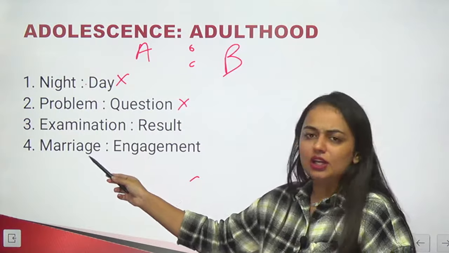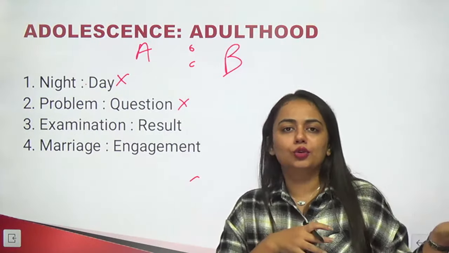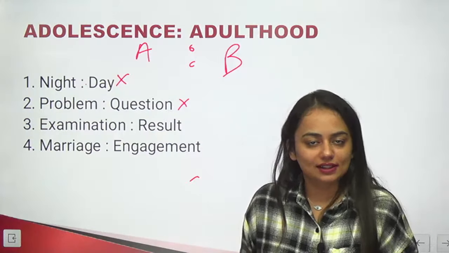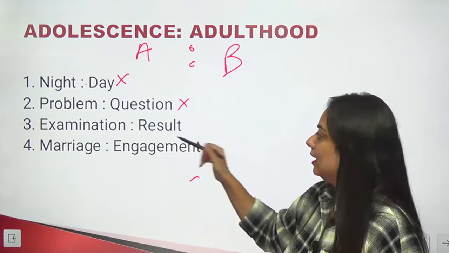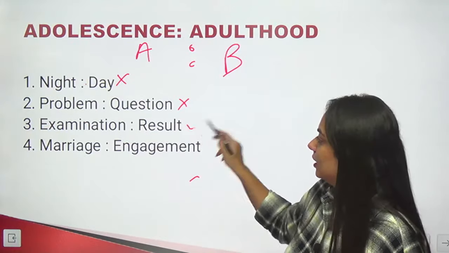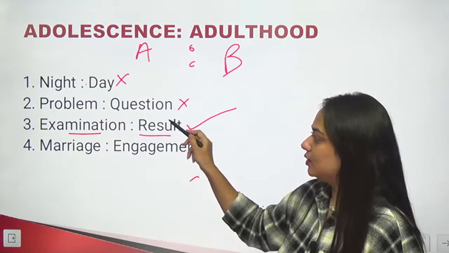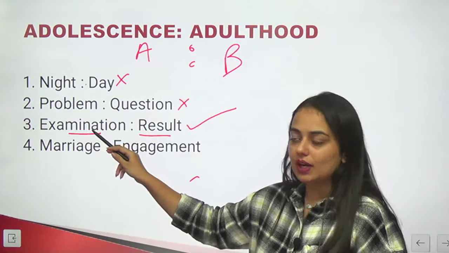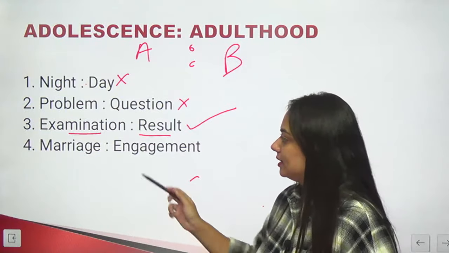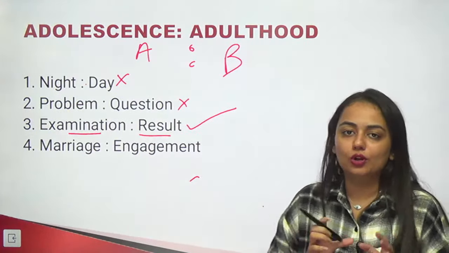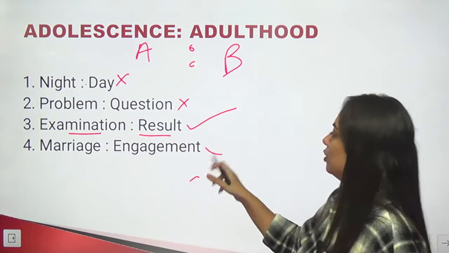Is the examination always followed by result? Or do you give your exams after your result? This is not true, right? So examination comes first and then you get your result. So this one is absolutely right. In this, B is followed after A, but not the vice versa. So this is the right answer. Marriage and engagement. We all know first there is engagement and then marriage. So this one can also be ruled out.